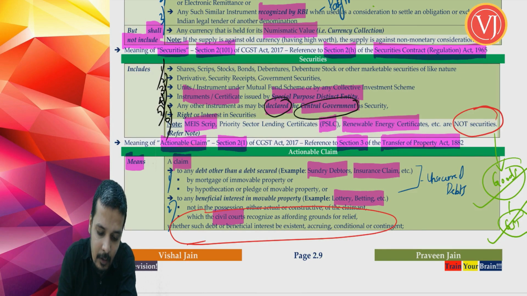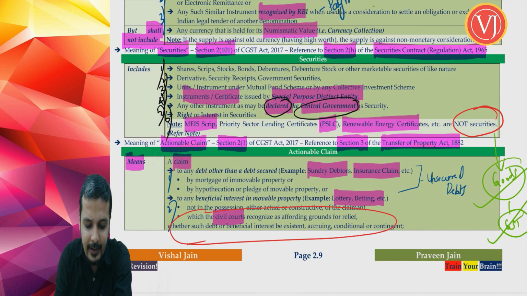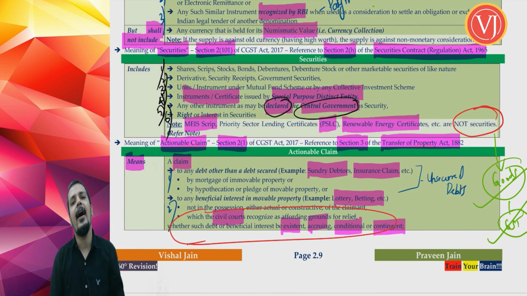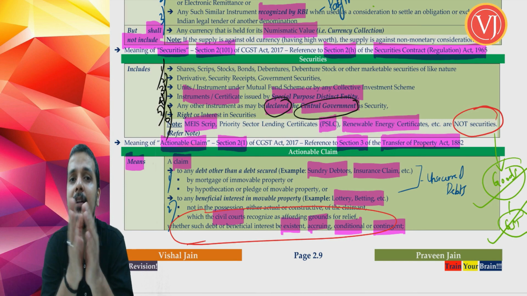So which the civil court recognizes as affording ground of relief, whether or not that debt or beneficial interest is existent or accruing or conditional or contingent. That actionable claim may be either existing, or accruing, or conditional, or contingent. That is not at all relevant. That is what they are trying to tell. So friends, if I want to tell actionable claim in a very simple way, I can tell in this way.